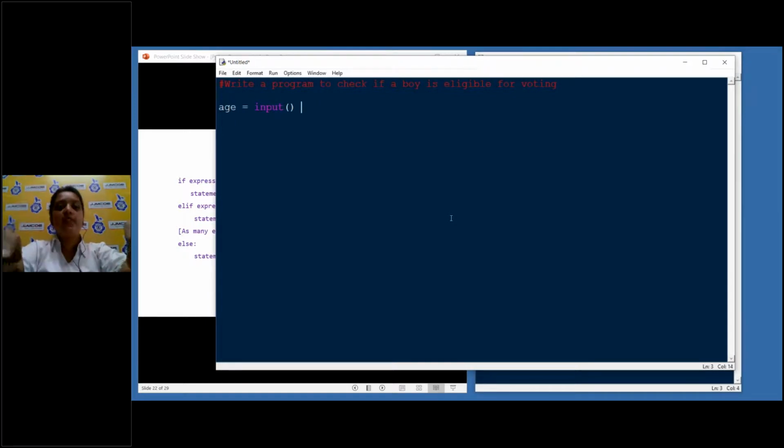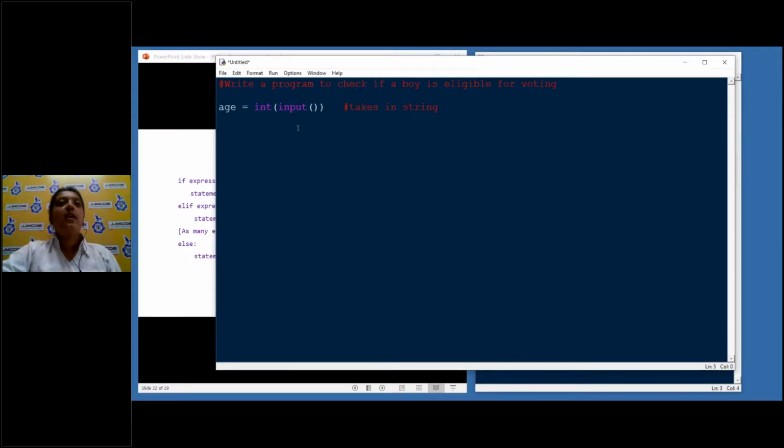Ideally, the input statement actually takes in a string. It doesn't take in any kind of integer. So remember earlier I told you that we can use int to convert strings to integer as well.